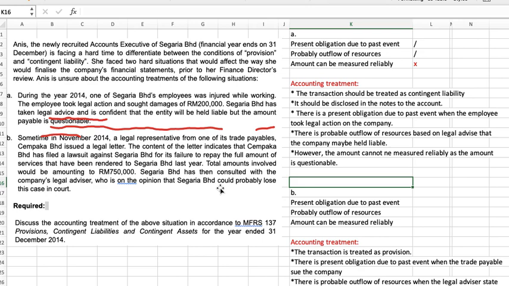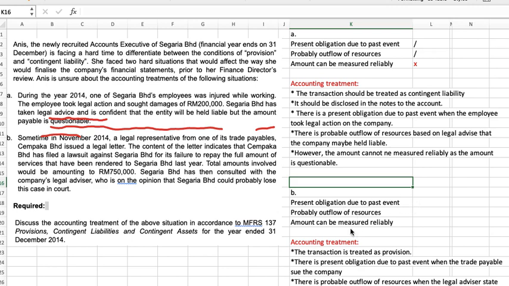The total amount involved would be 750,000. Segaria has consulted the company's legal advisor, who is of the opinion that Segaria could probably lose. So when you lose, it means that there is a probability that you are going to pay for the obligation.